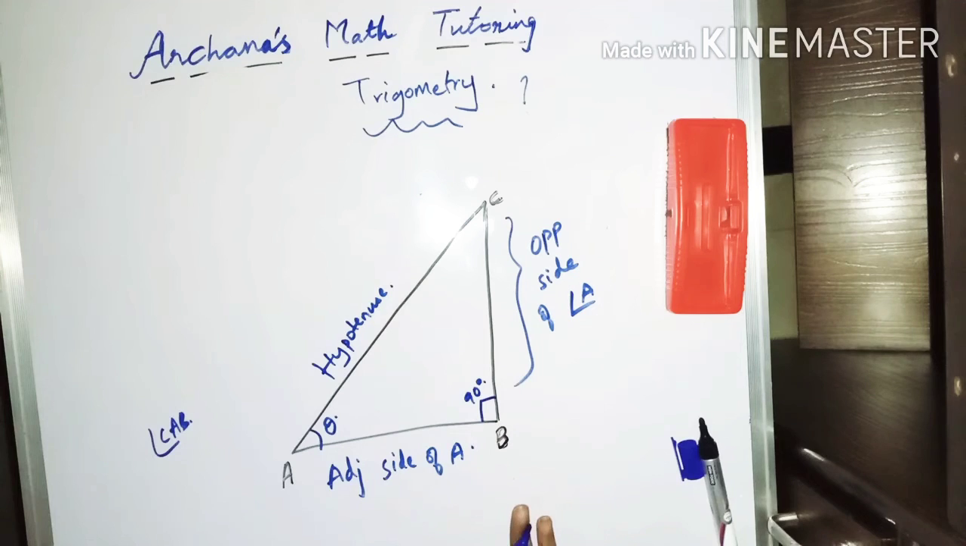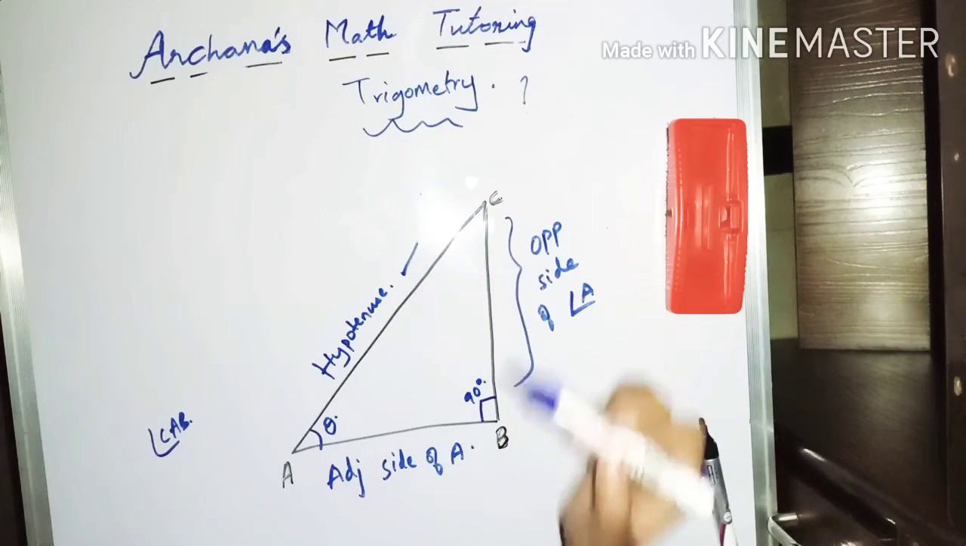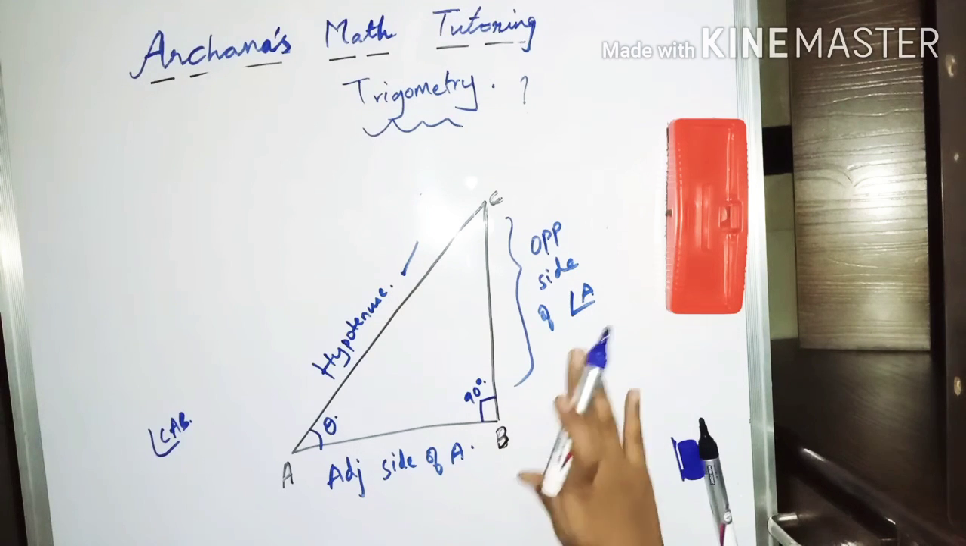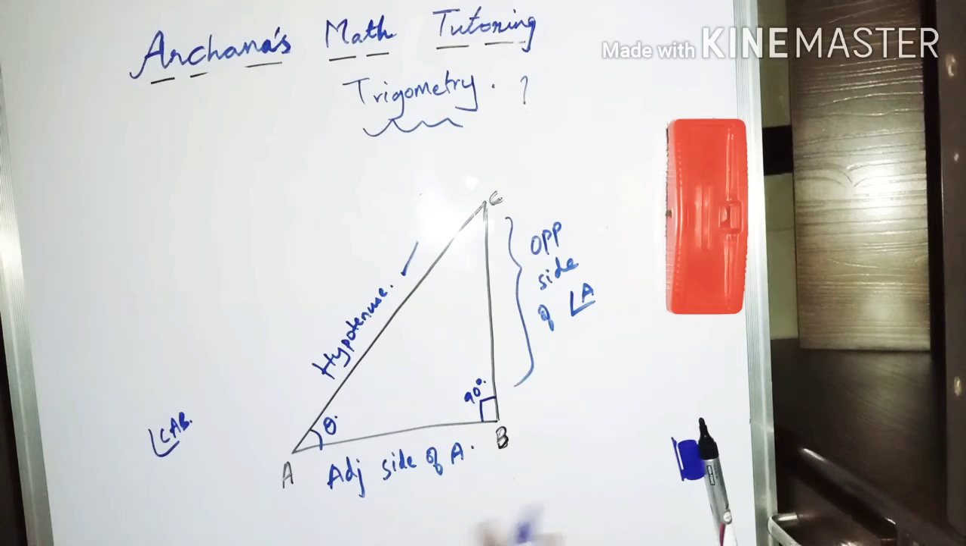So these are the namings. The longest side is given the name hypotenuse, and the side opposite to angle A is this side, so we call this the opposite side of angle A, and the other remaining side is called the adjacent side of angle A.